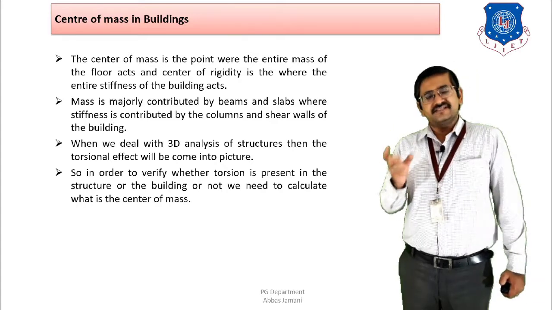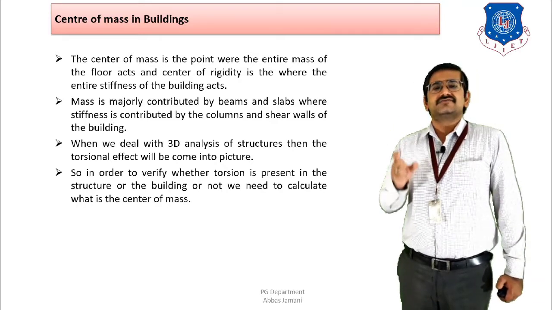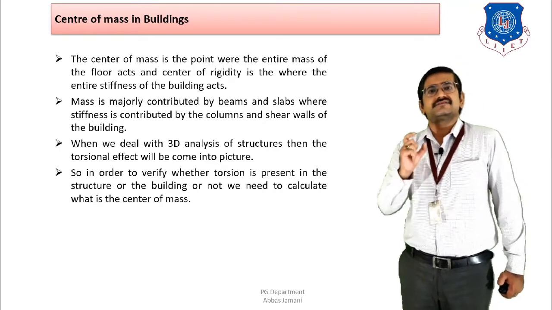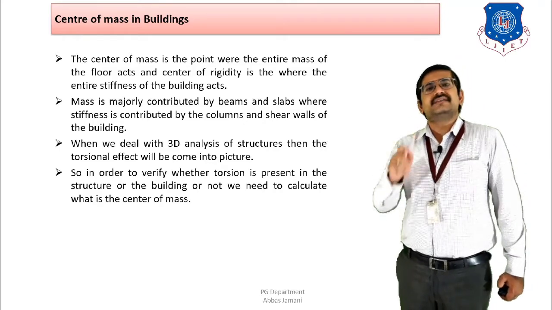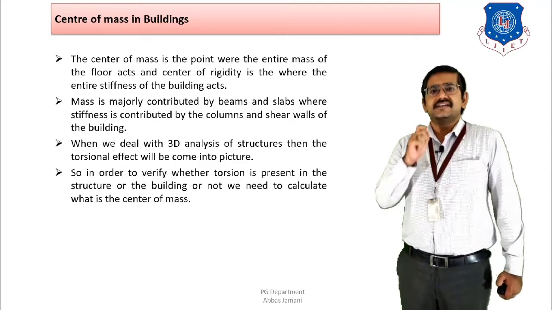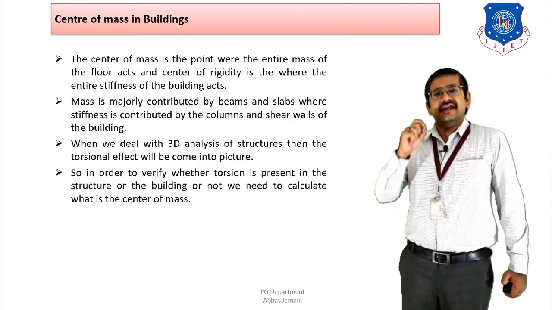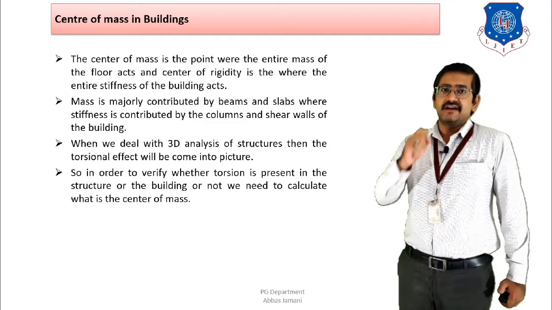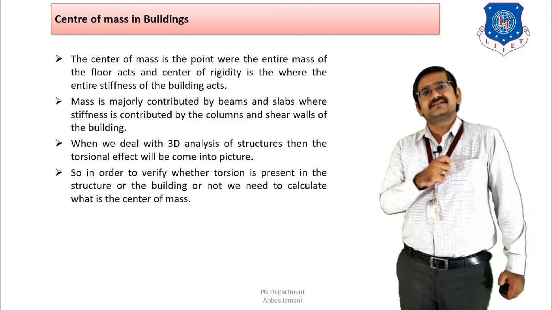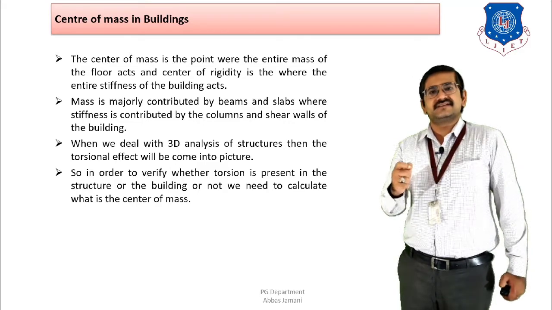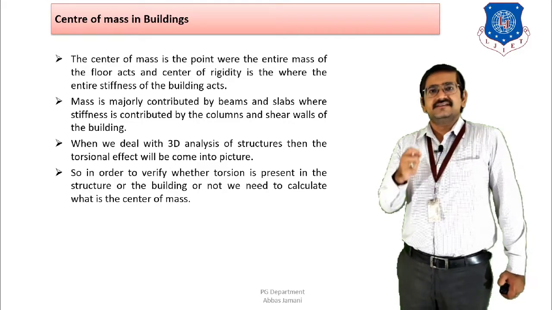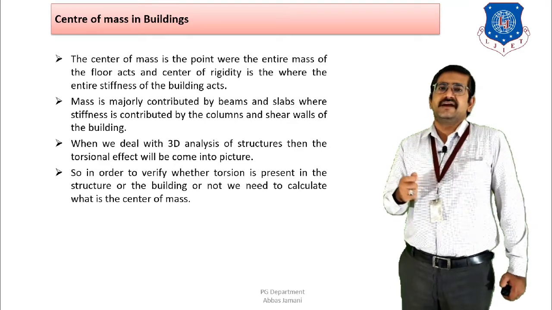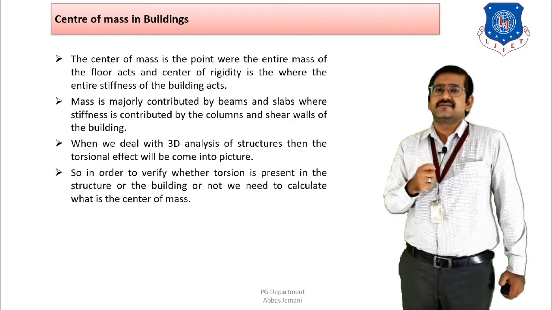Now, this twisting that takes place about the vertical axis is attributed to the difference in center of mass and center of stiffness. If both of them match, then the torsion will not be there in the building. And if torsion is averted, then the performance of the building is going to be greatly advantageous. However, if torsion is present, then as we have discussed in the earlier lecture series and as some suggestions are given in the IS standard also, some changes can be applied, and attempt should be made to remove the torsion from the building, right?